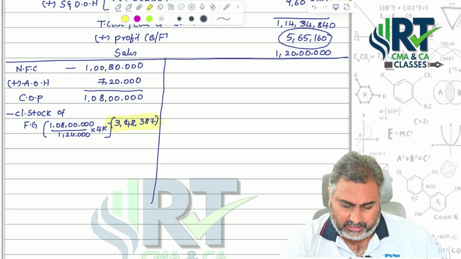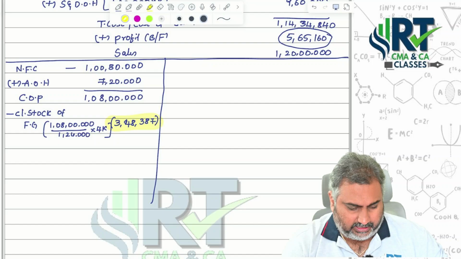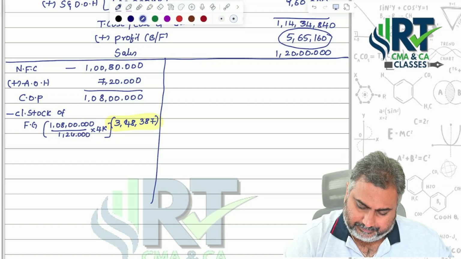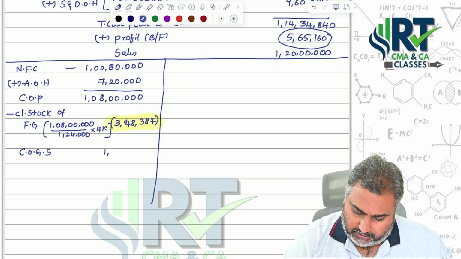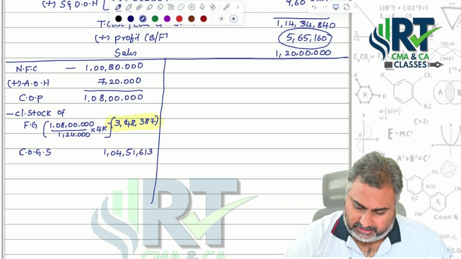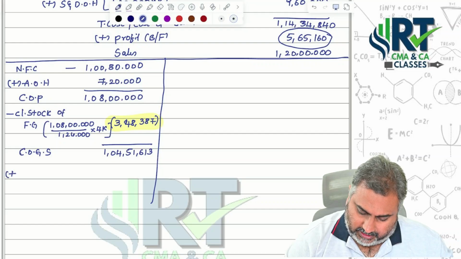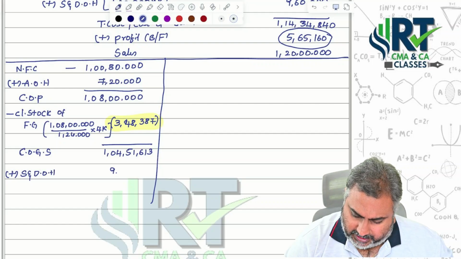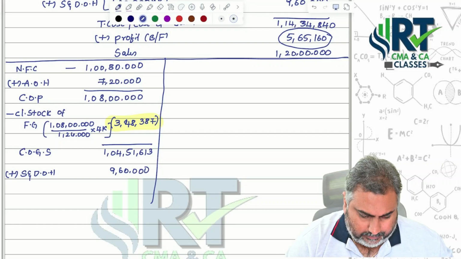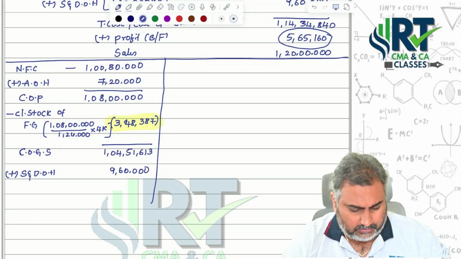Now 1 crore 88 lakhs minus 3,48,387, we are getting the cost of goods sold: 1 crore 84,51,613 itself. For this, add selling and distribution overheads 9,60,000.